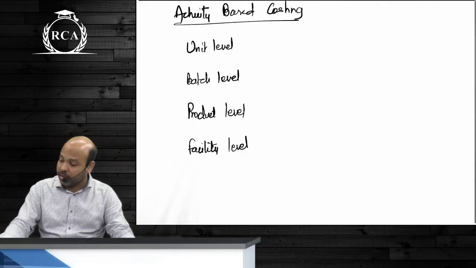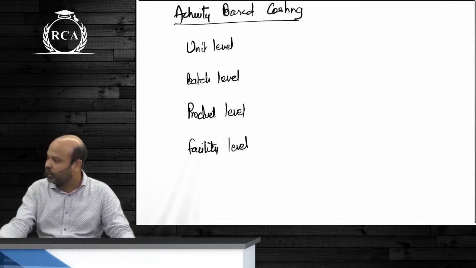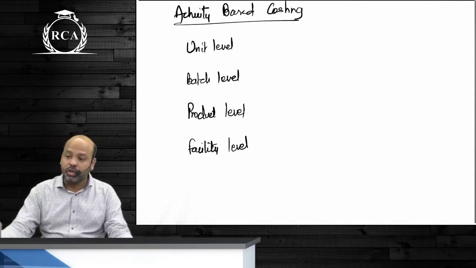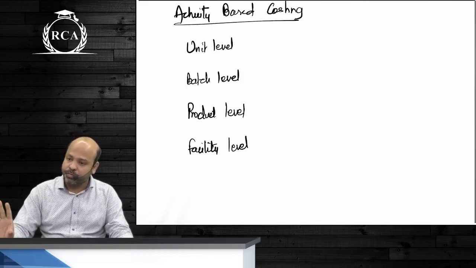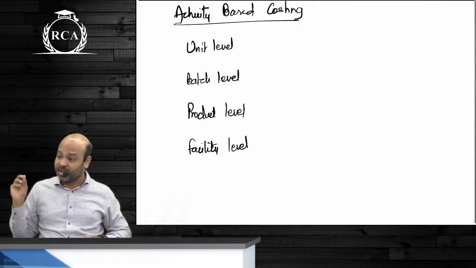I have not yet explained the whole ABC, I am just trying to get into the topic. For that you have to first understand all of this. A unit level activity is anything where the cost is driven by volume. The higher the number of units manufactured, the higher should be the expenditure incurred.